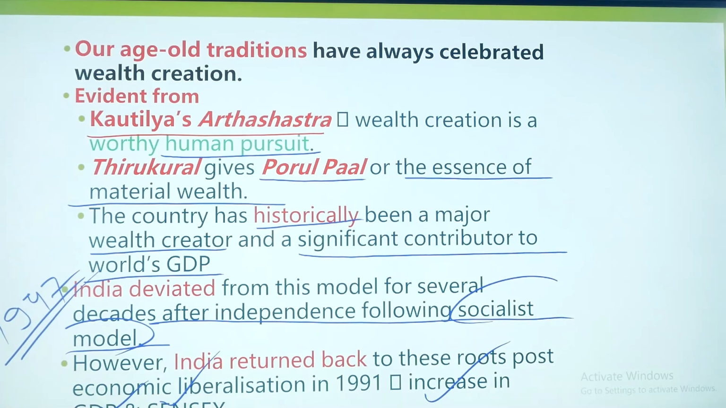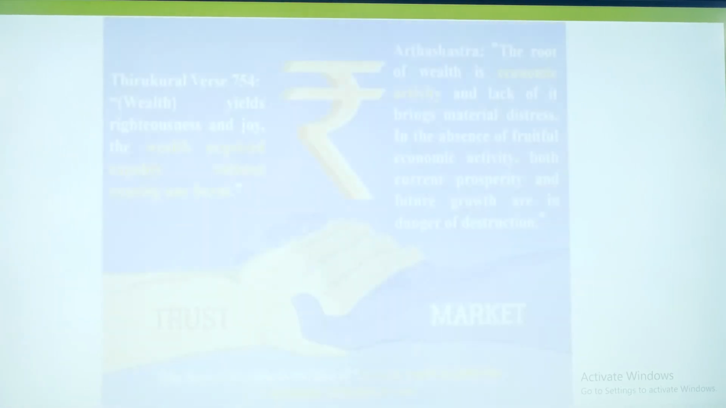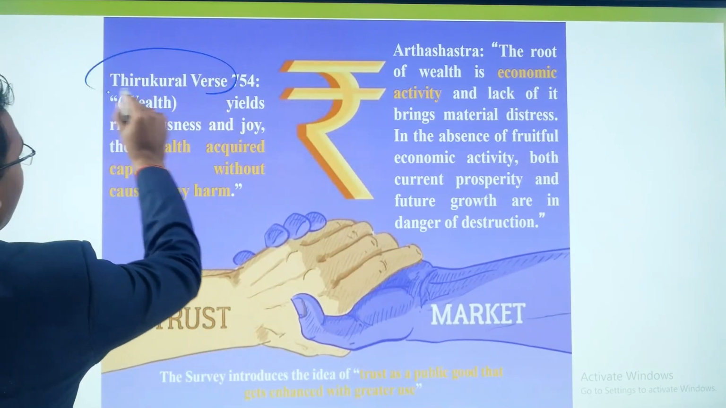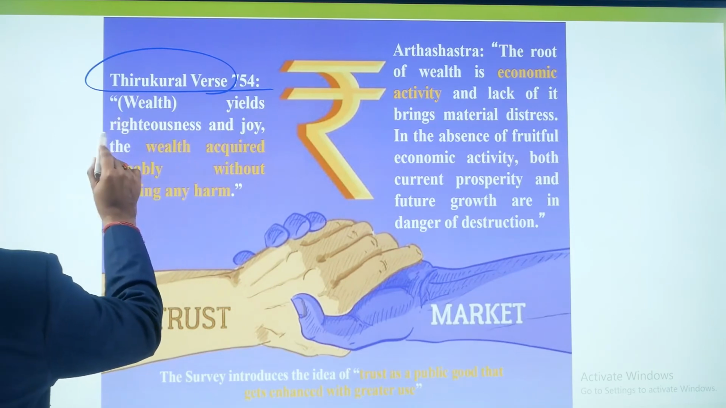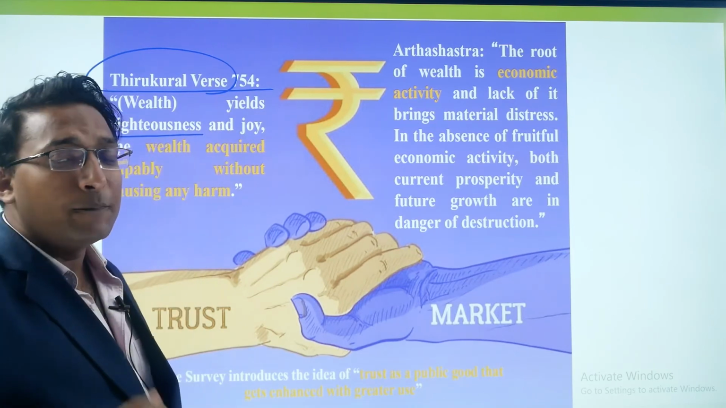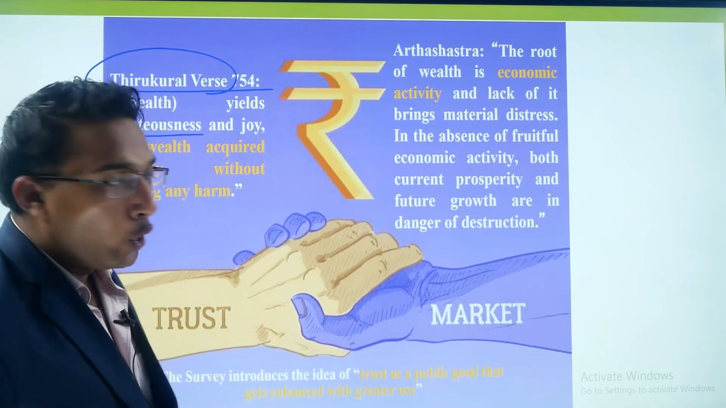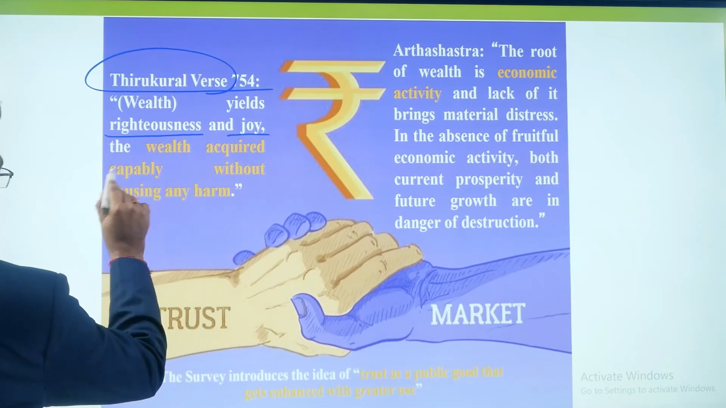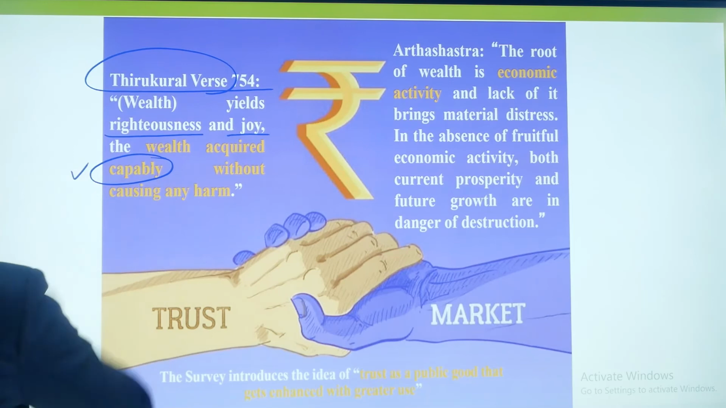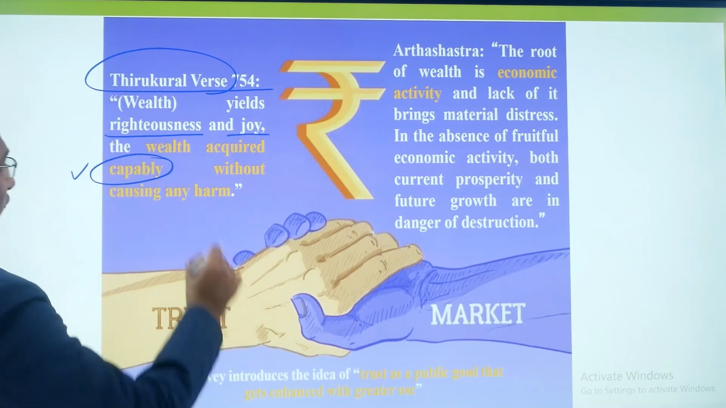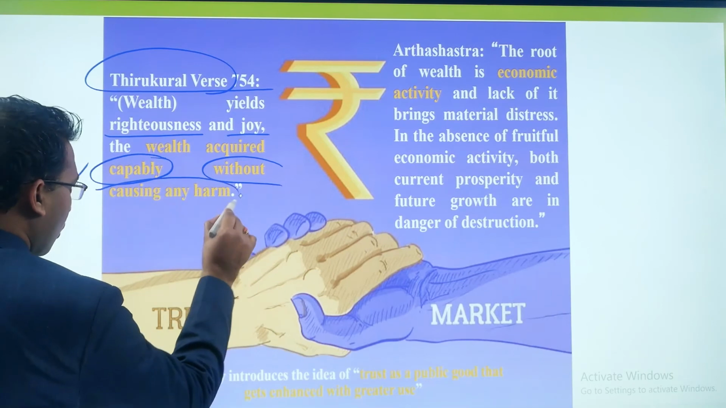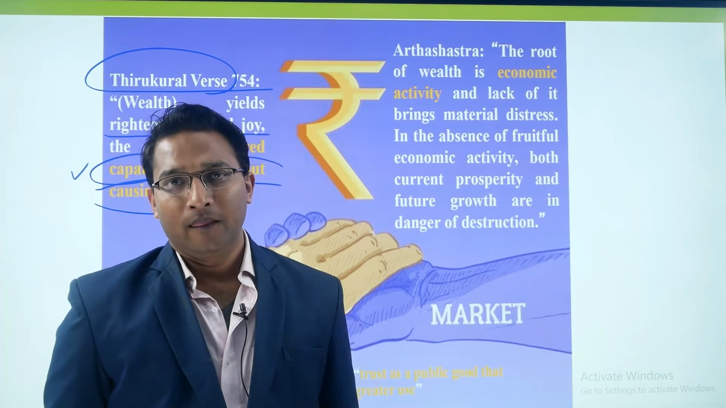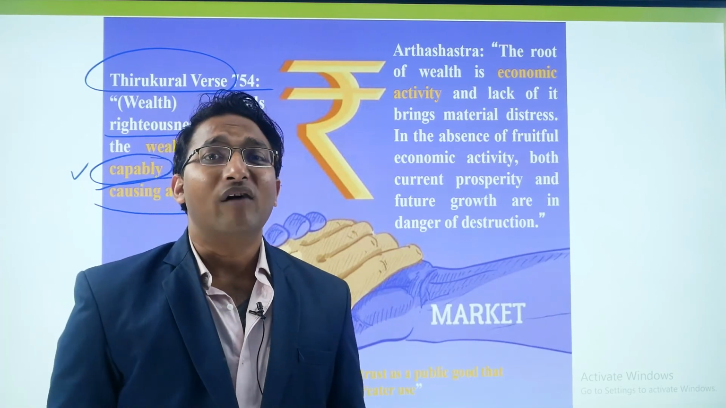Now, in this diagram you can see Thirukural verse 754, wealth yields righteousness. So you can stand for something. It provides you some solid ground to stand for your own ideas. And joy, the wealth acquired capably. So this is very, very crucial. You should be capable to acquire the wealth without causing any harm. So you acquire the wealth but should not harm anyone. This should be the fundamental of our life too.